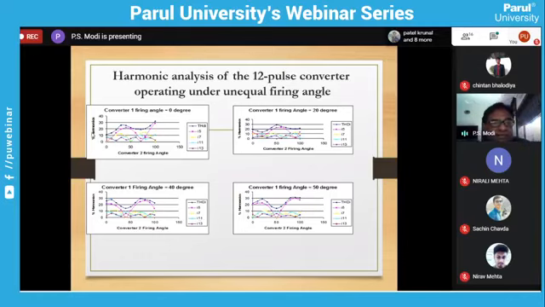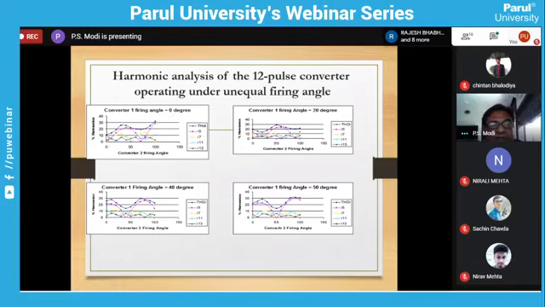So you can see here converter 1 firing angle 0 degree and varying the converter 2 firing angle. And for this one, we have measured all the quantities. THD, so blue is the THD. I5 means the fifth harmonic component, I7 seventh harmonic component, I11 the 11th harmonic, and 13th harmonic. Okay. So you can see here total THD is a minimum. Total THD is minimum at which point? Converter 1 0 degree. This profile has minimum THD over here.